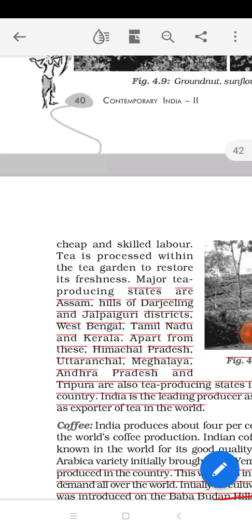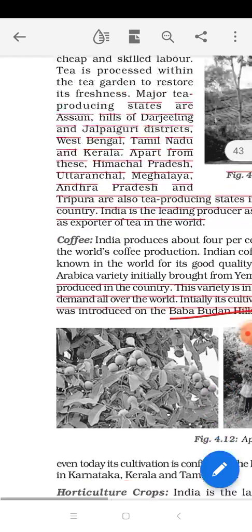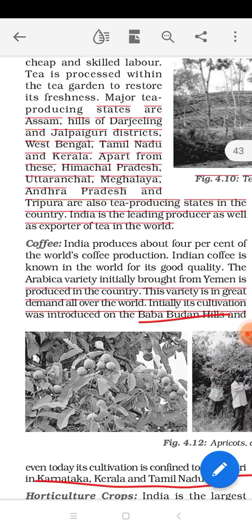Major tea producing states of India are Assam, which is first of all the largest tea producing state. Then we have the hilly regions of Darjeeling and Jalpaiguri district of West Bengal, which is the northern part of West Bengal. Then we have Tamil Nadu and Kerala. So these are the states of India where we have the major production of tea. First of all Assam, the largest one, then West Bengal, and then Tamil Nadu and Kerala.